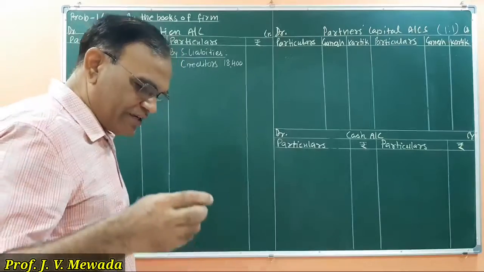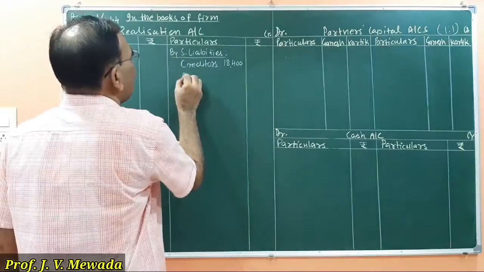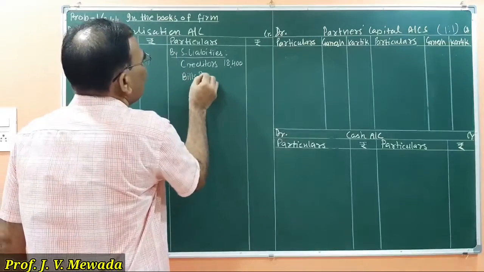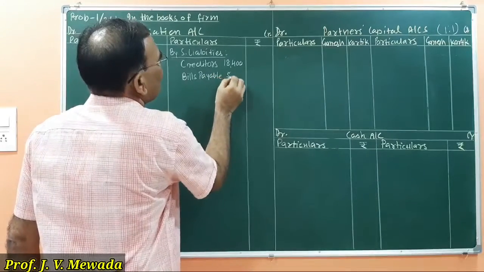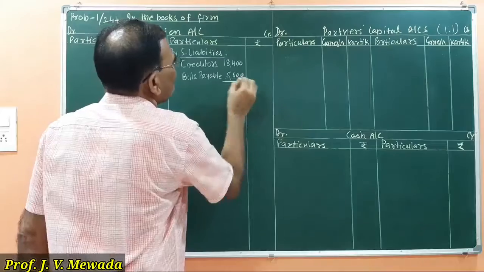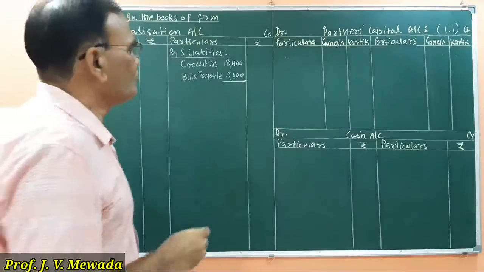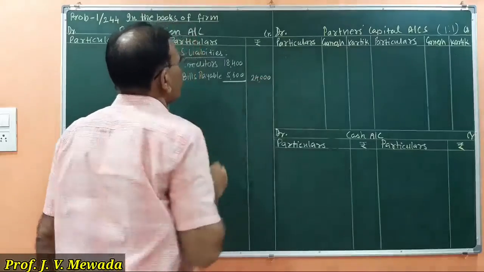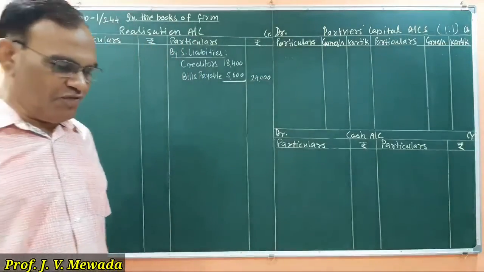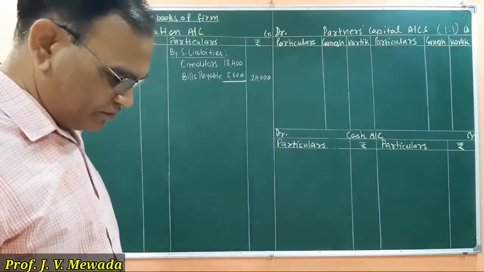So creditors, and then bills payable 5,600. So the total is now 24,000 in the outer column. This is the transfer of creditors and bills payable.